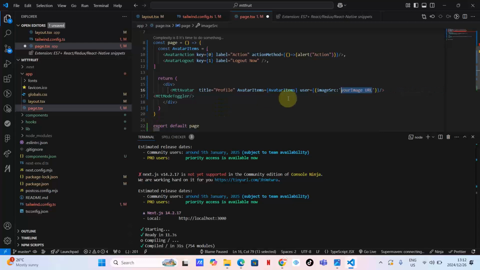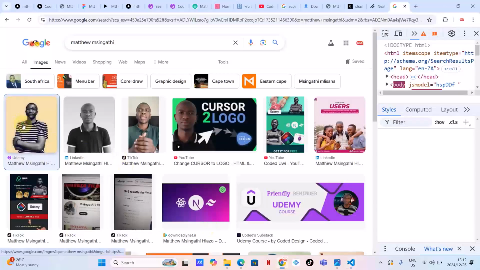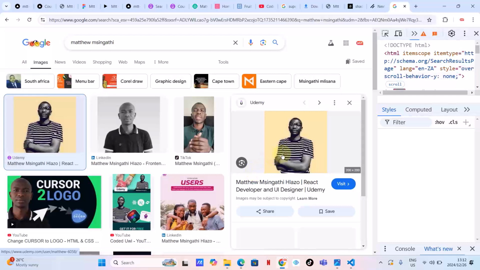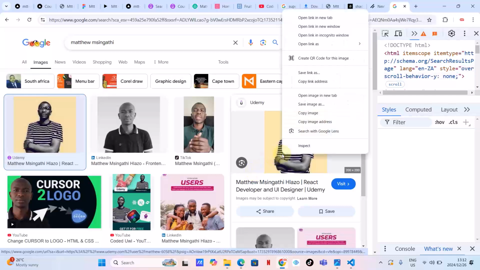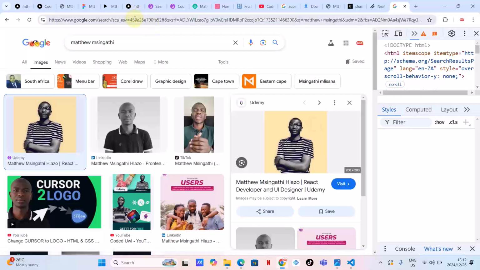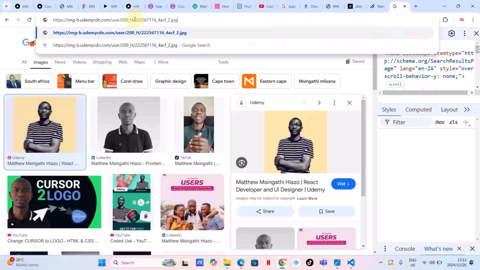This is too long. Let me click undo. This is supposed to be just a URL, not... Okay, let's see. Copy image address. Let me paste the image address to see. Yes, this is shorter. Okay, this is much better.